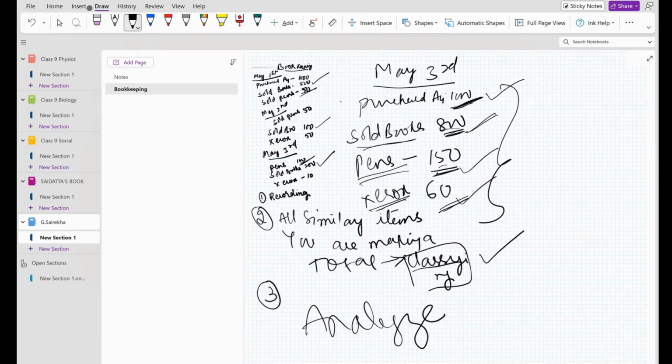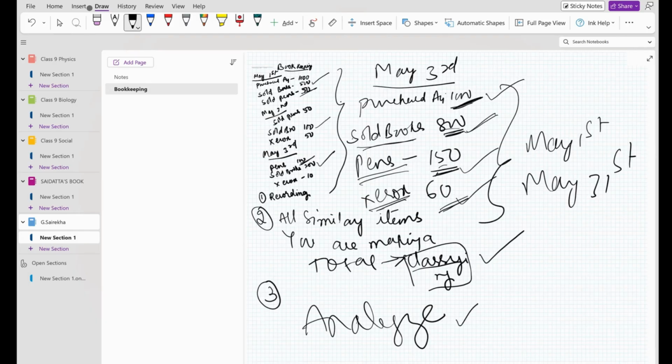I have given an example of May 1st to May 3rd only, but usually on May 31st, you will sit and start doing this whole process of classification. The process of classifying all these things is called analysis.